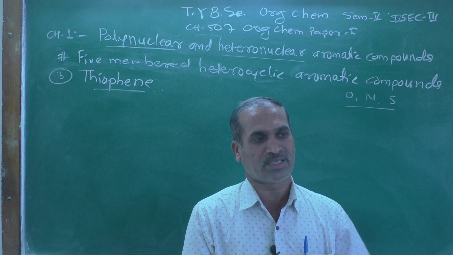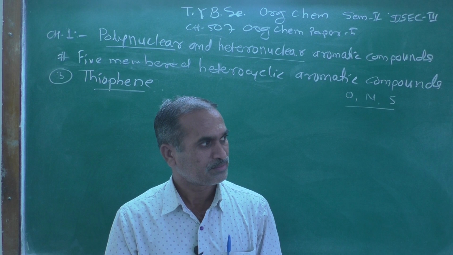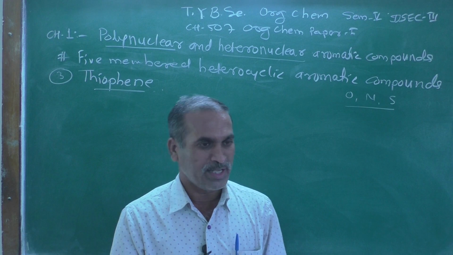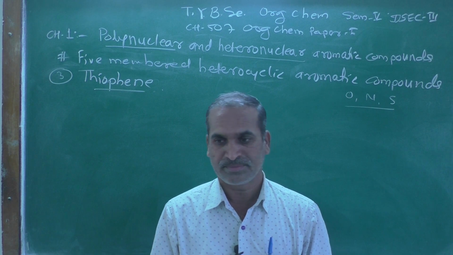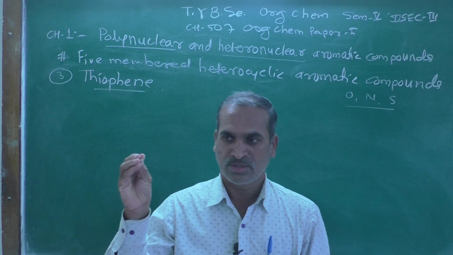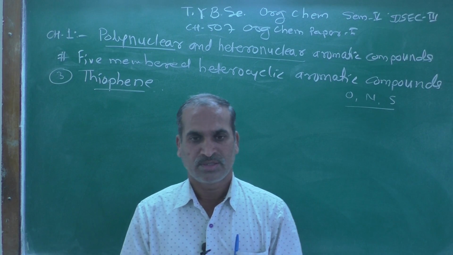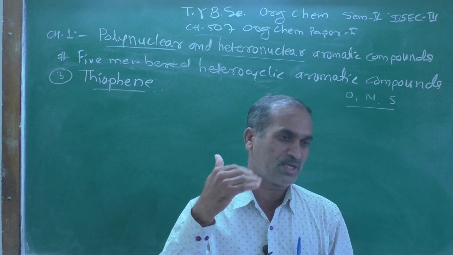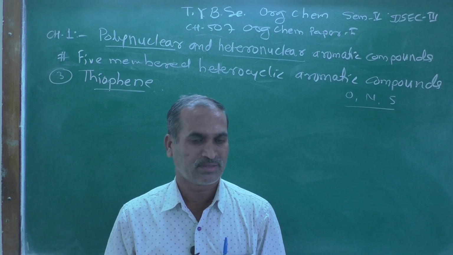The second row elements are lithium, beryllium, boron, carbon, nitrogen, oxygen, and fluorine, the elements present in the second period. And the oxygen family is oxygen, sulfur, selenium, tellurium, polonium, like that.